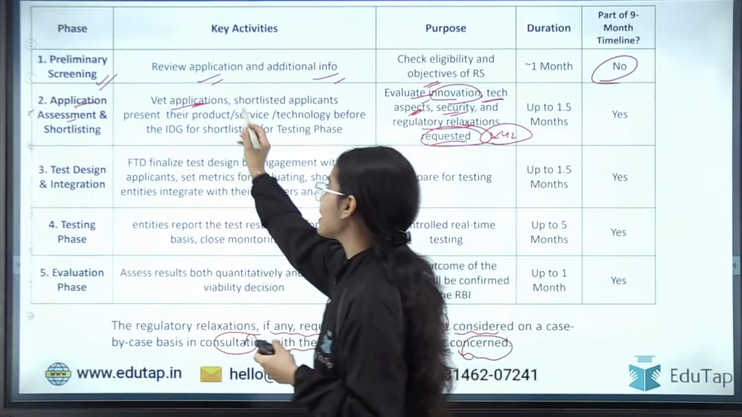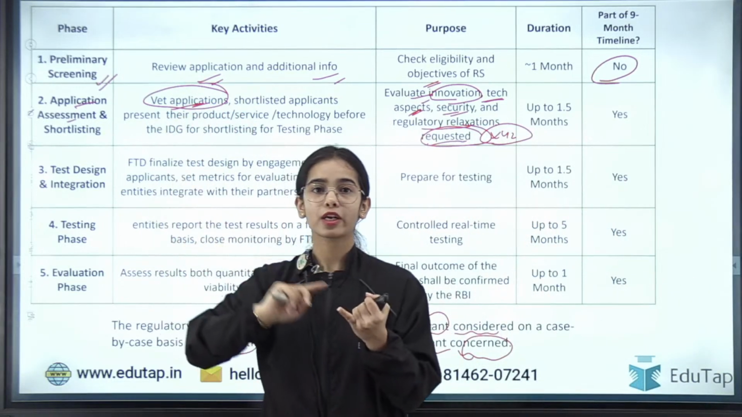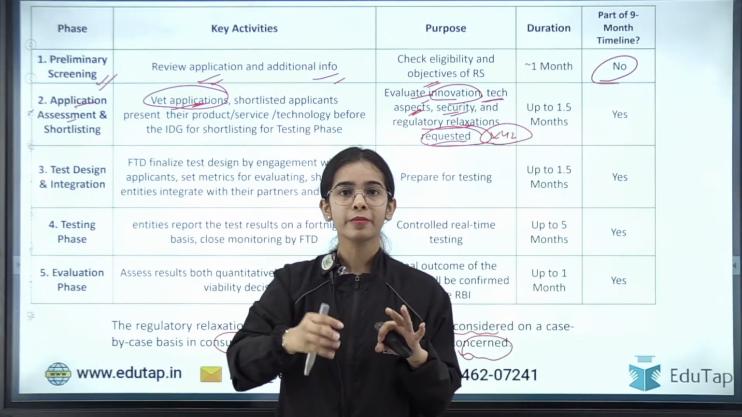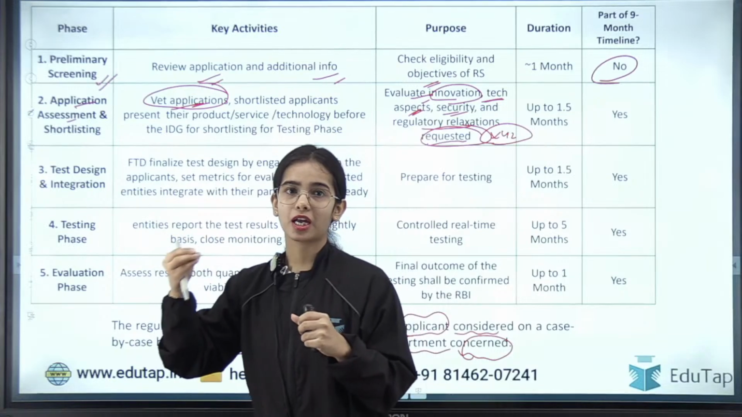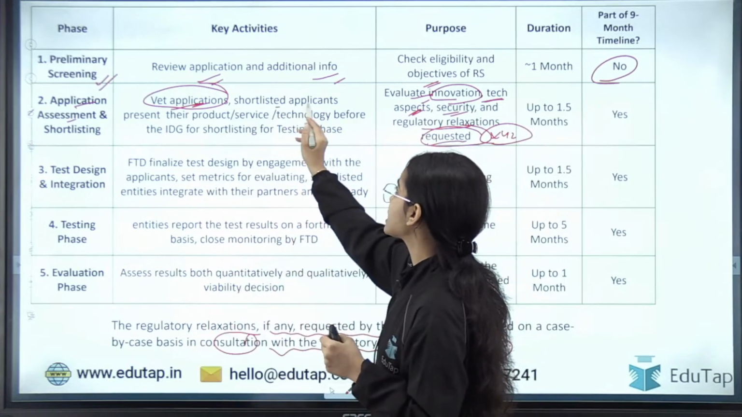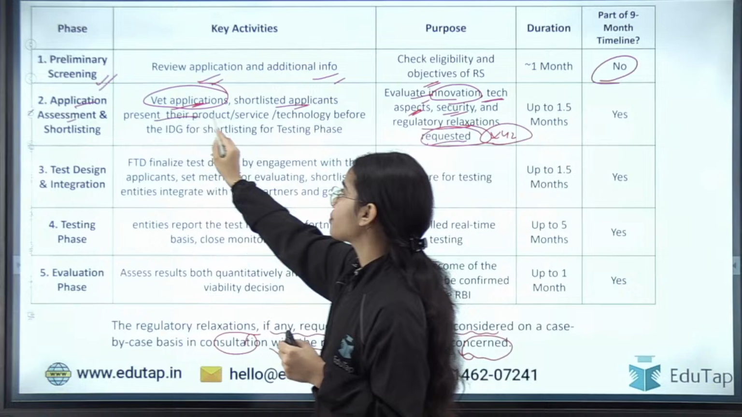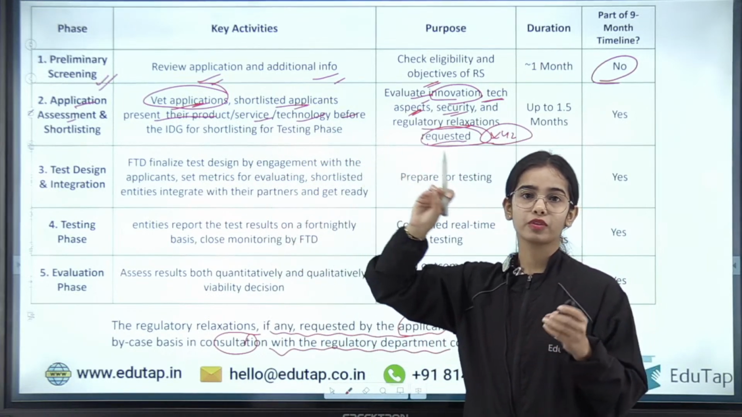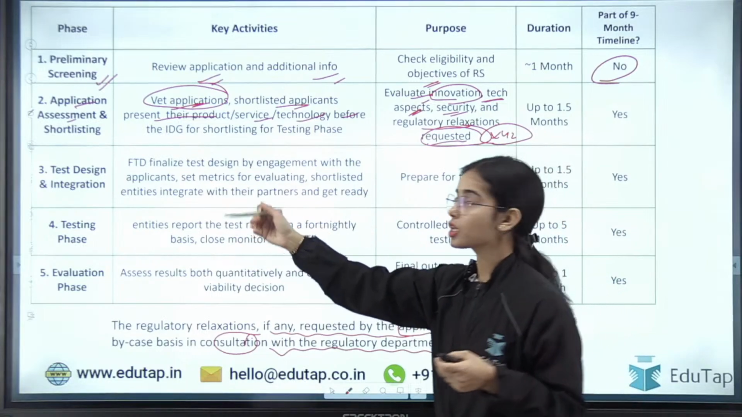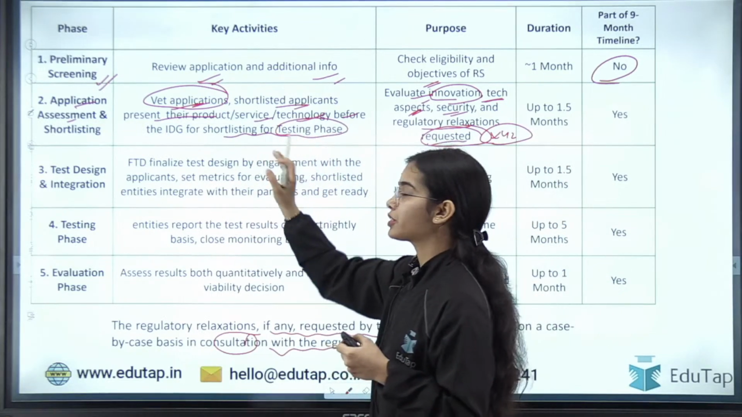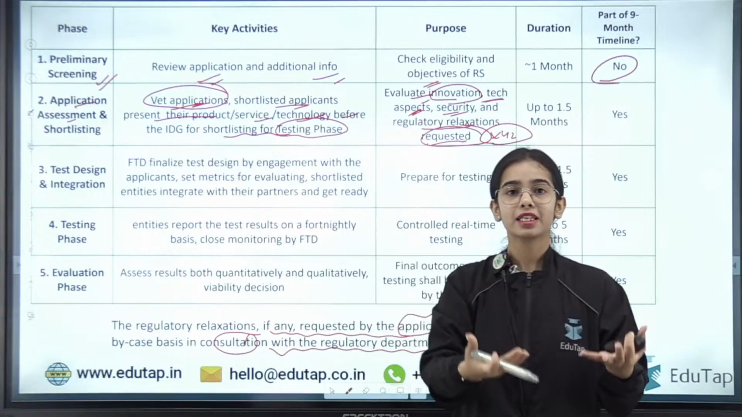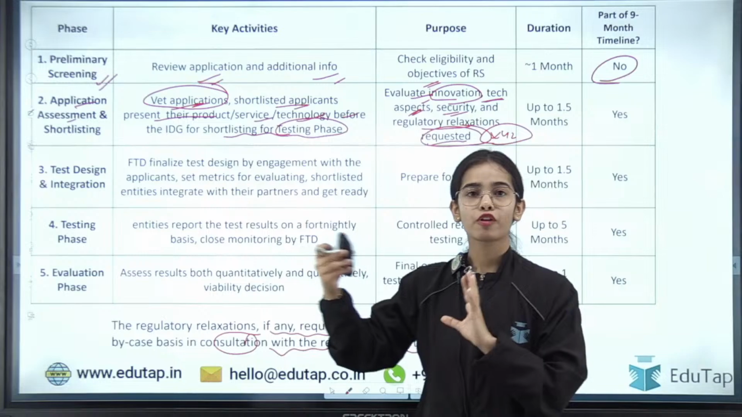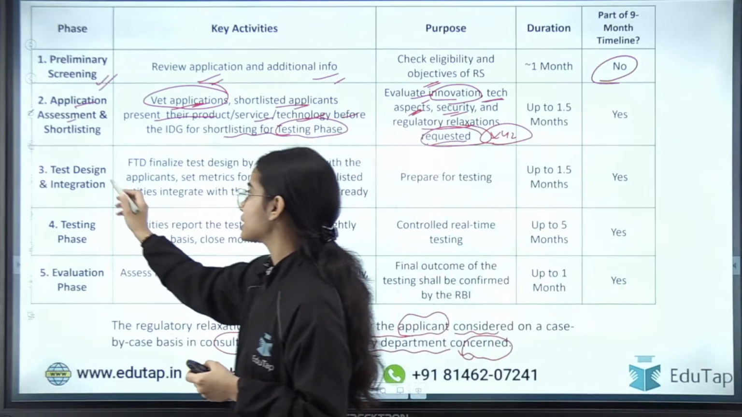Okay, so first the evaluation of the application happens, that is, what technological aspect, what innovation, what security level is there, and what regulatory relaxations are being requested. After that, the shortlisted applicants present their product, service or technology before the interdepartmental group on the regulatory sandbox for shortlisting for the testing phase. After they present their product in front of the interdepartmental group, they are shortlisted for the testing phase. Then the testing phase starts.